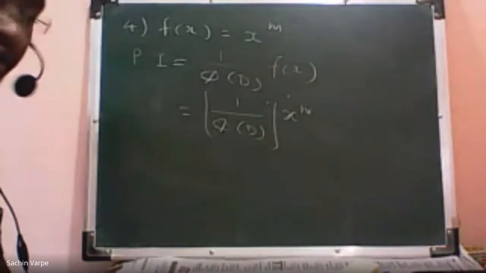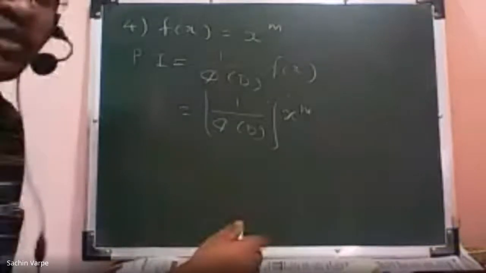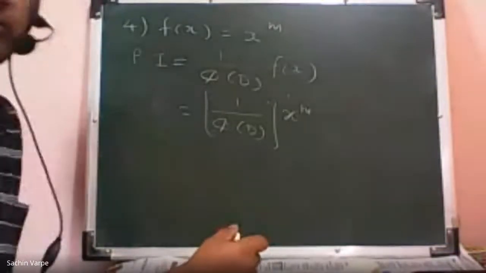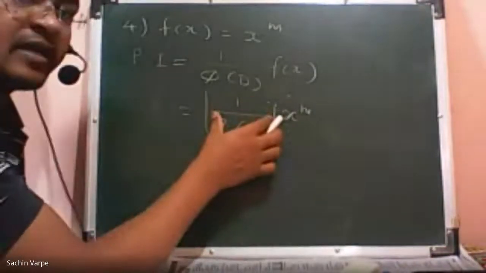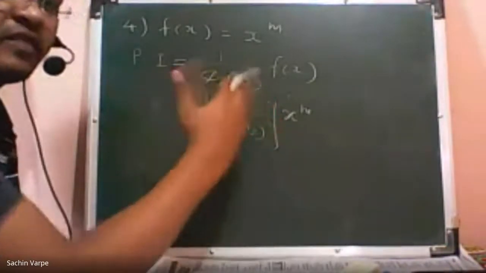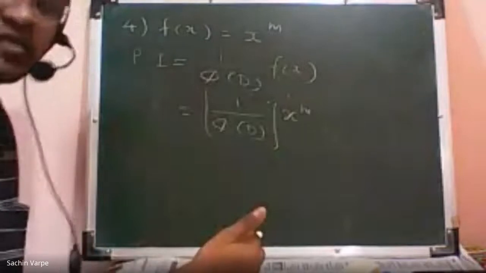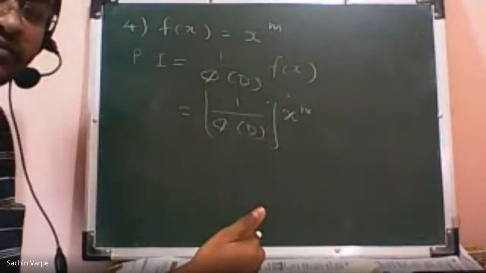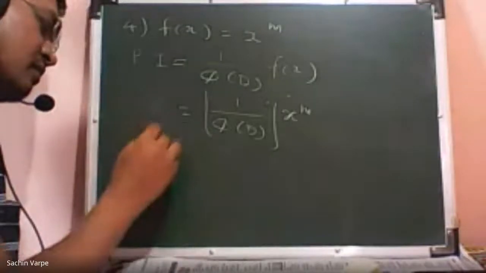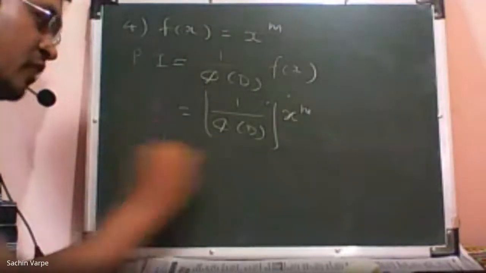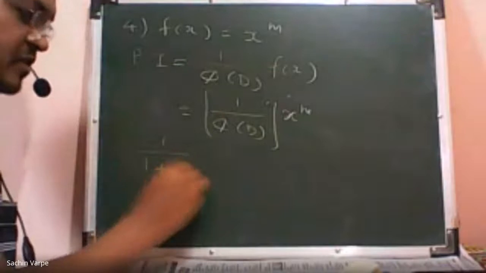Actually, you know very well, that's why I'm asking. But let me check whether you have remembered or not. Any such function I can write in terms of a sum of infinite terms. Or for example, 1 upon 1 plus x.